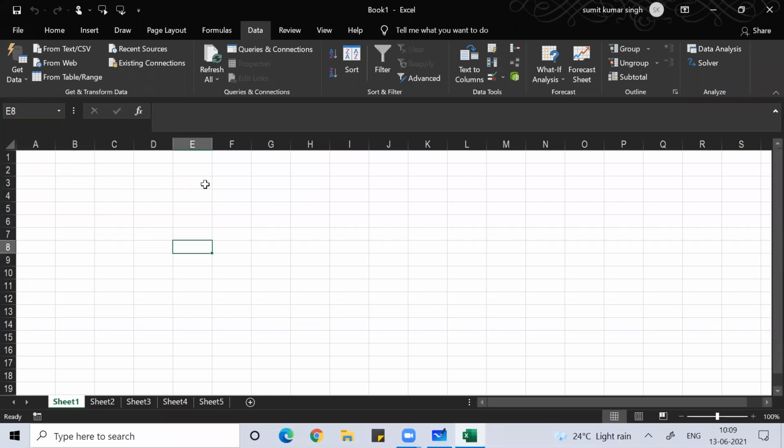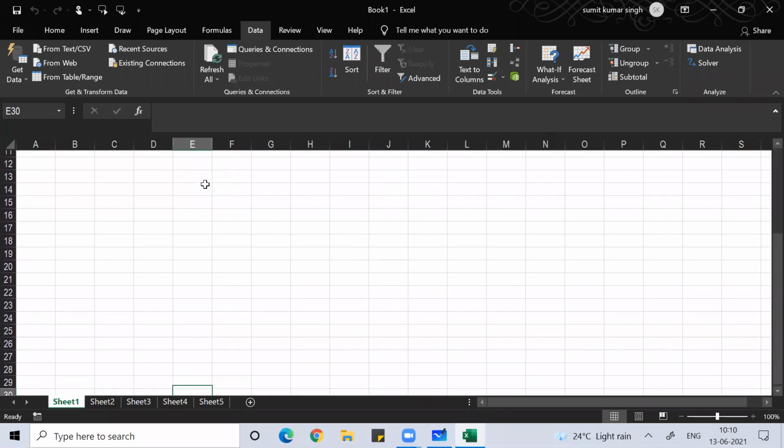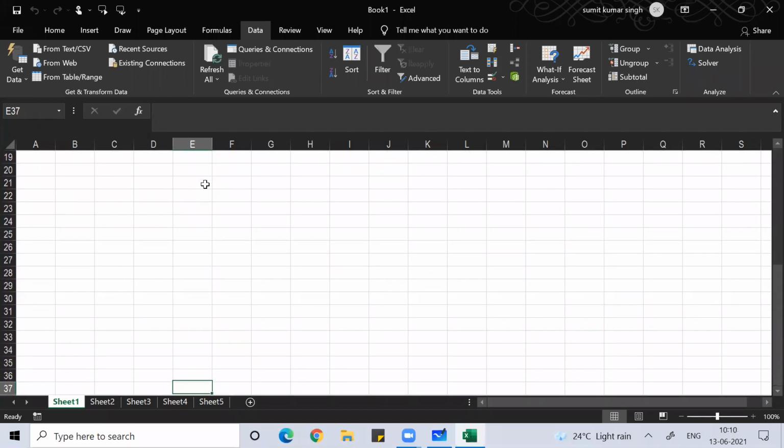Coming back again to the option, guys, whenever I'm pressing Enter, you can see my cell shifting one cell down. You can see now I'm in E13. If I press Enter, I'll go to E14, then E15, E16, E17, like this. So whenever we keep on pressing Enter, we are actually going down. If you say, no, I want that whenever I press Enter, I should go right or left, anything you want, you can do that.